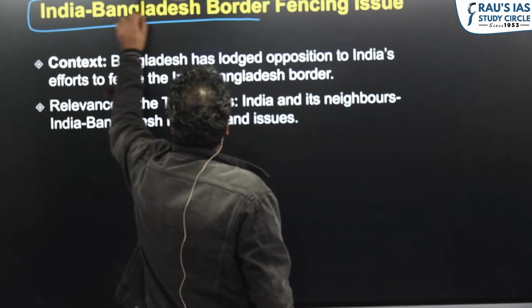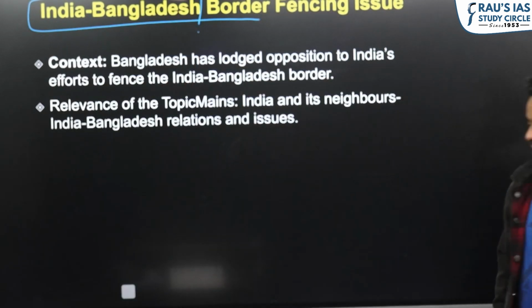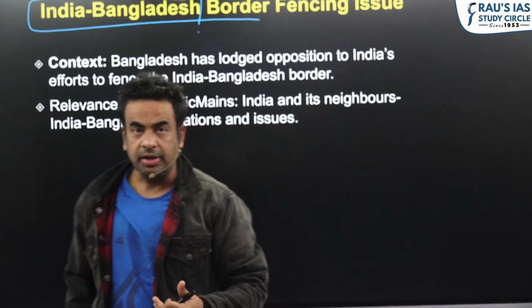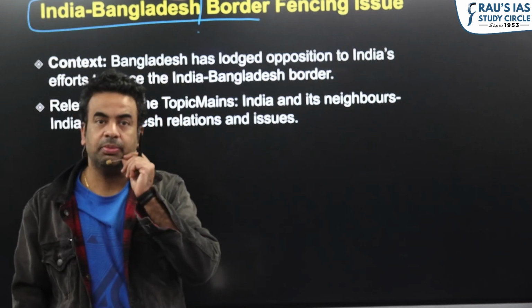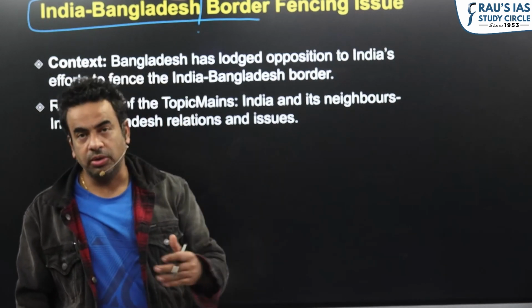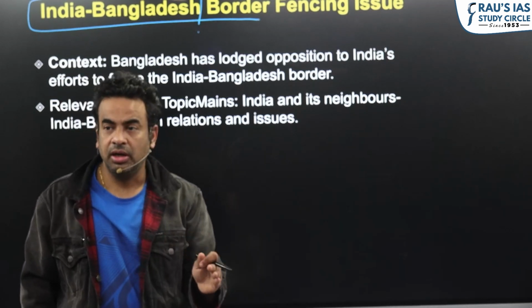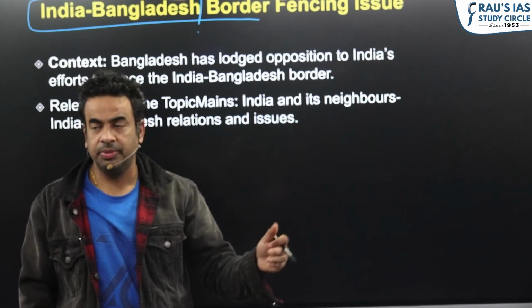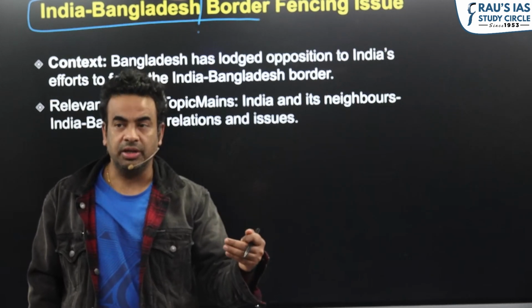The third topic of our discussion is the fencing issue between India and Bangladesh. Now Bangladesh lies in our immediate neighborhood. We are pursuing a neighborhood first policy since independence. Bangladesh emerged as an independent country from East Pakistan in '71. We all know that India stood for their freedom, but we have seen a pattern in our engagement and ties with Bangladesh since its emergence as an independent country.